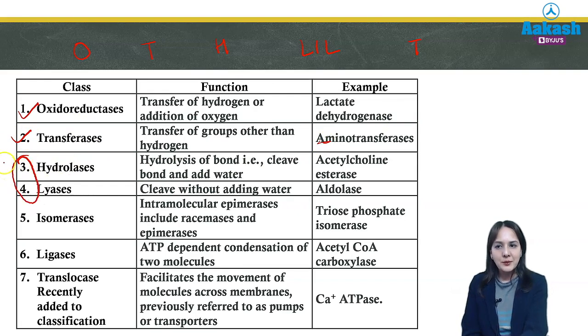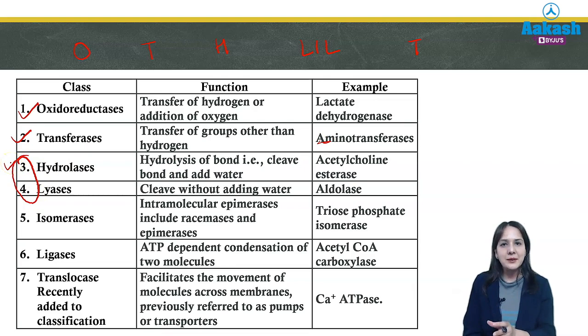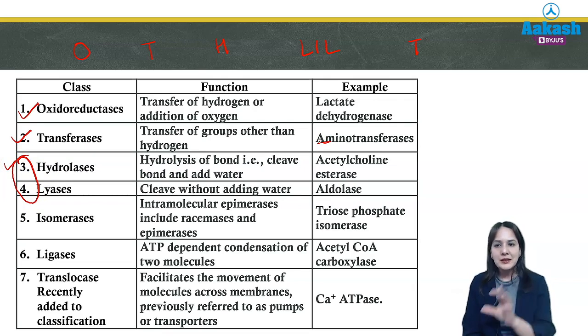So third, from the name itself, hydrolase is breaking bonds with the help of adding water, whereas the fourth one, lyase, is also breaking bonds but without adding water. So third and fourth are breaking bonds. One is by adding water and the other is without adding water. And the fifth one is isomerase, which you can make out from its name only. It includes racemases and epimerases.